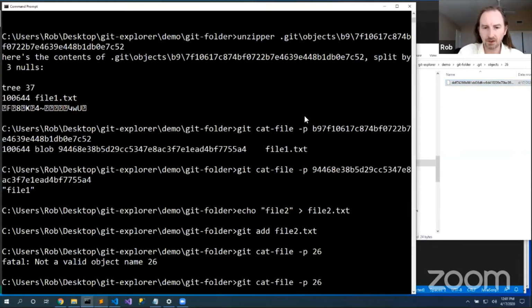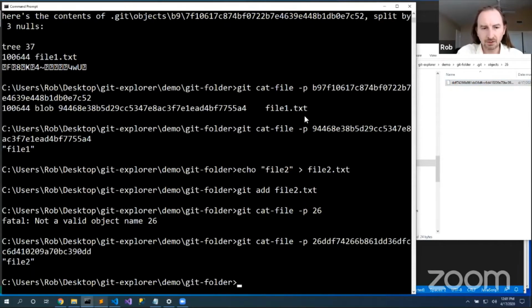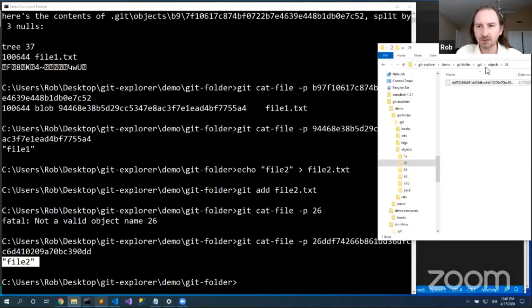Git cat-file 2e6. Okay, so here's the contents of this thing. As I added it to the staging area, it actually committed that blob into my object folder. It did that straight away so that it could track it. That's how when I'm changing a file and I've committed part of the file, it already committed that blob node into my repository.